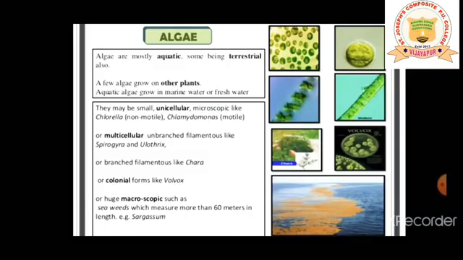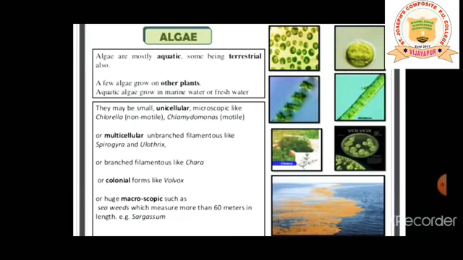These are the subtopics which are going to be covered in this chapter called plant kingdom. So let us begin with algae. As I have quoted in the beginning itself, the quote: life in its present form is not possible on earth without plants. So algae are mostly aquatic, some being terrestrial also.